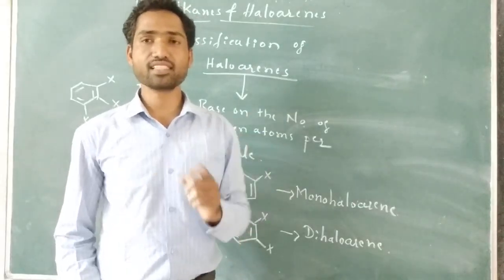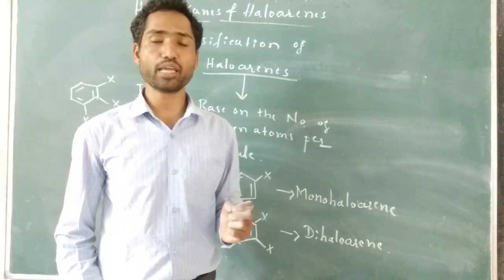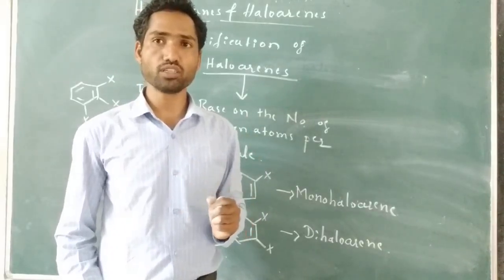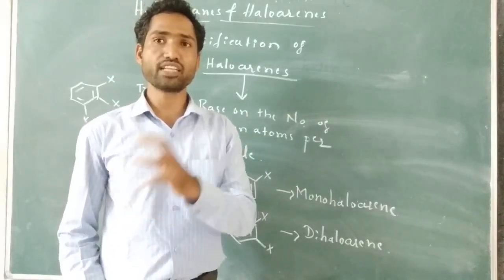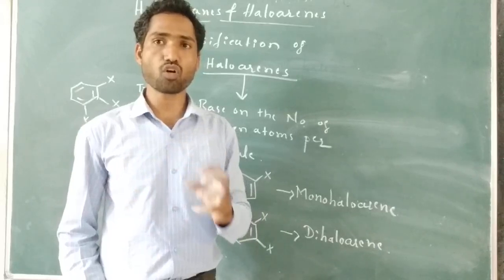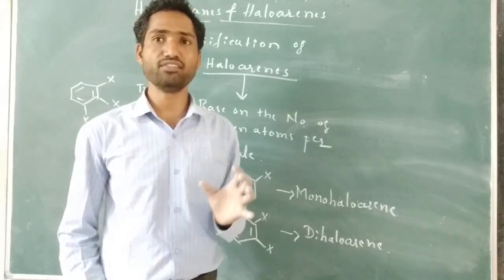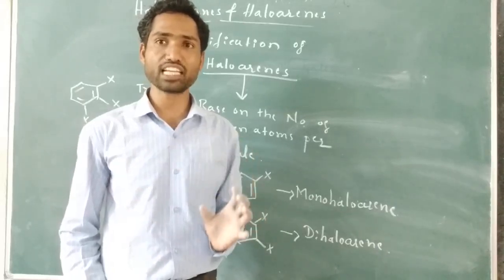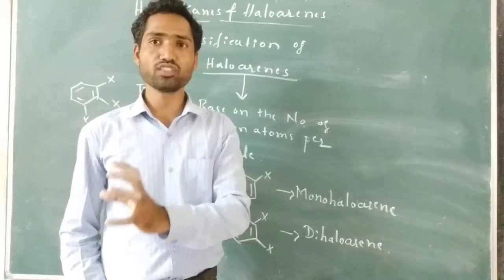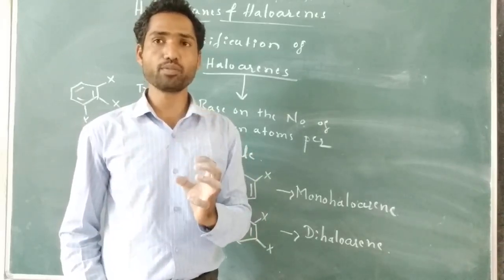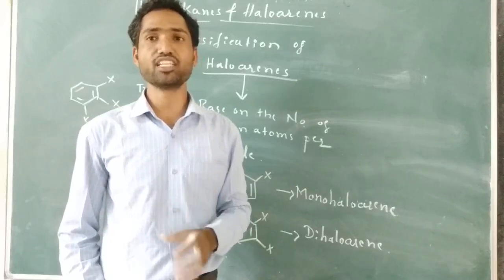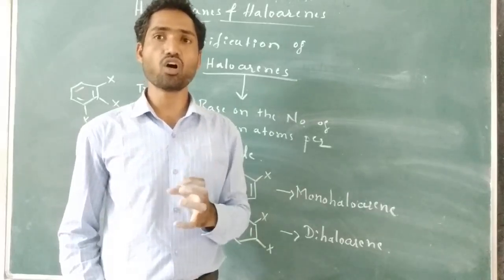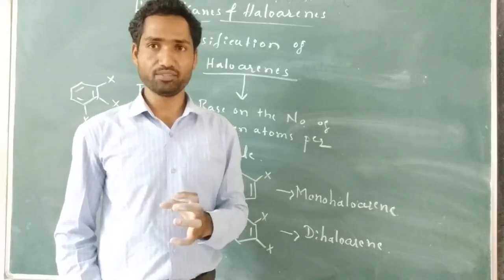In the second class, the compounds containing sp2 hybridized carbon to halogen bond, if the halogen is attached directly to the sp2 hybridized carbon of the alkene, then it is known as vinylic halide. Example is vinyl chloride. If the halogen is attached directly to the sp2 hybridized carbon of the benzene ring, then it is known as aryl halide or haloarene.